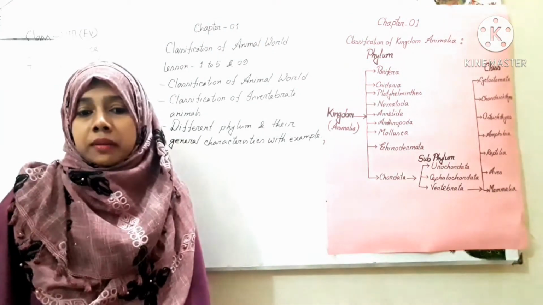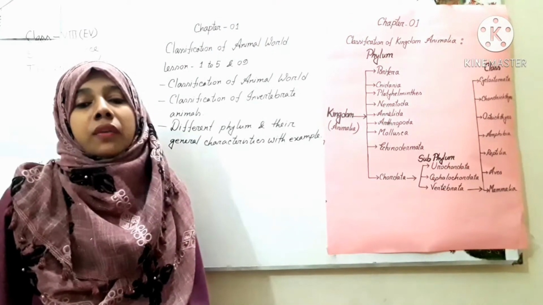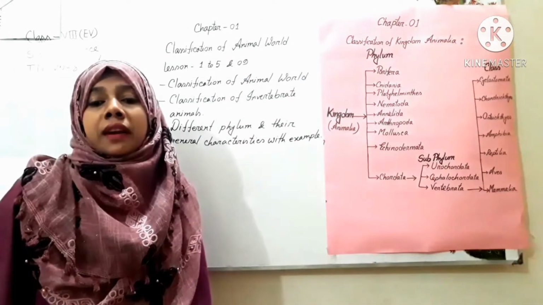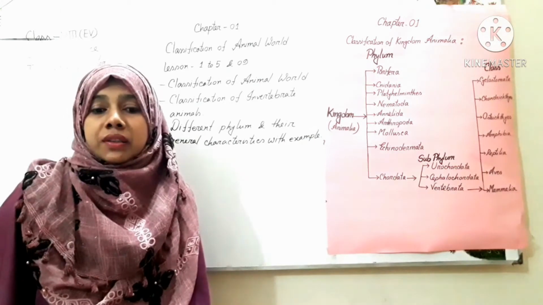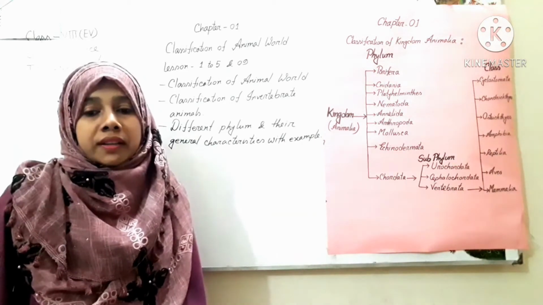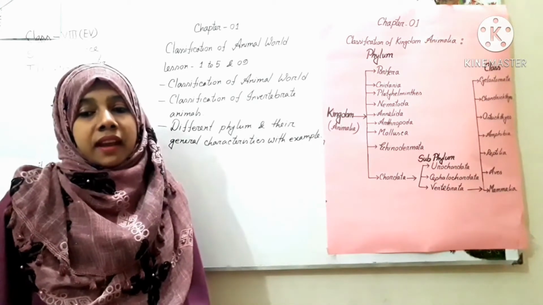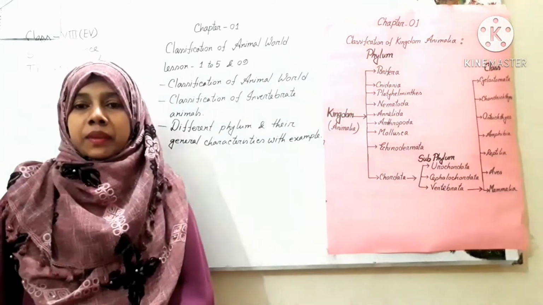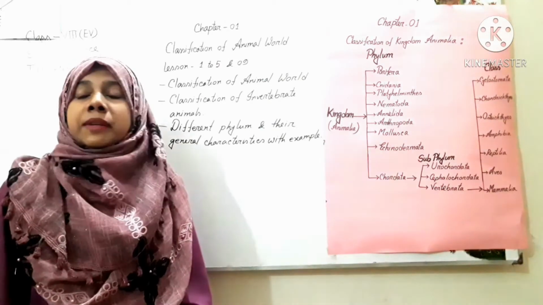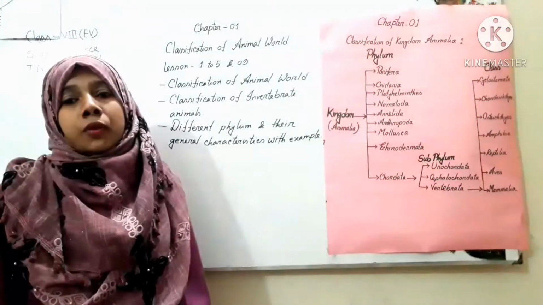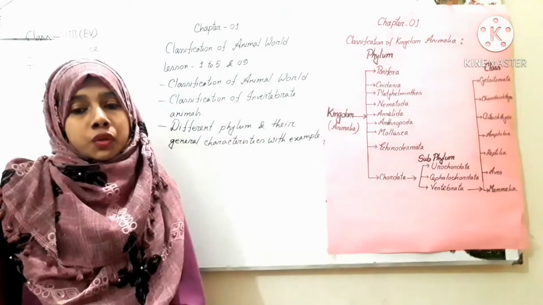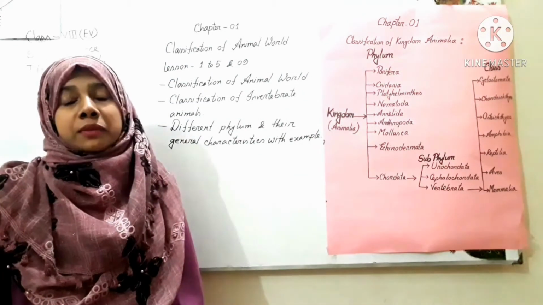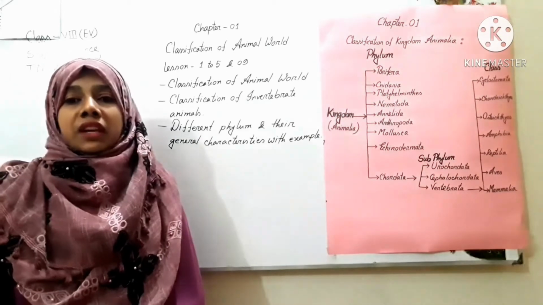The variety of animals takes place due to variety of environment and habitat. It is a difficult task to understand the vast animal kingdom. To understand the animal world easily, a systematic arrangement and grouping is necessary. Yes, this systematic grouping is known as classification. So we can say the method of this systematic grouping or arrangement is known as classification.